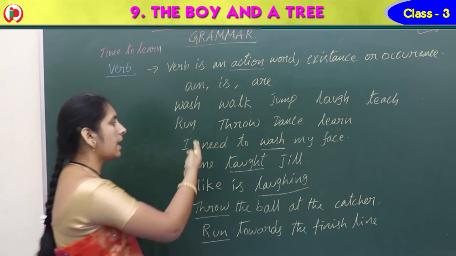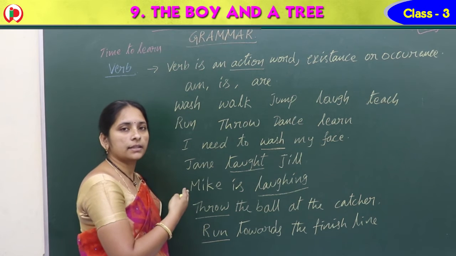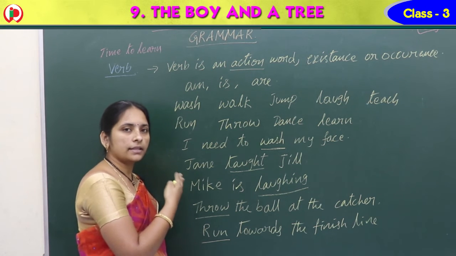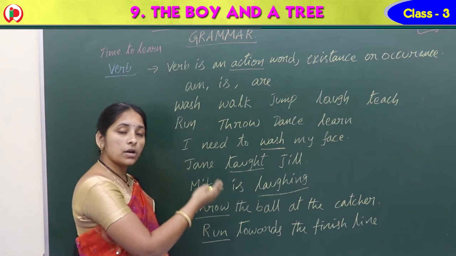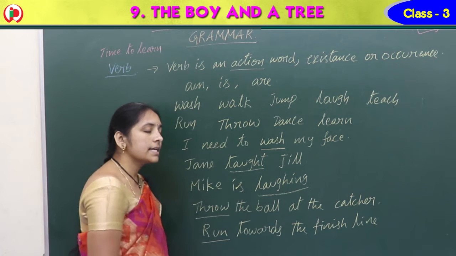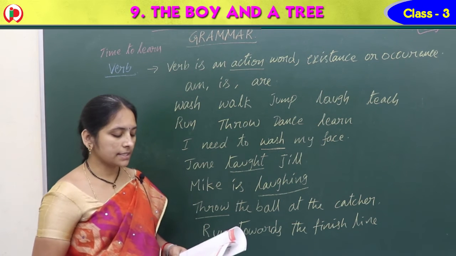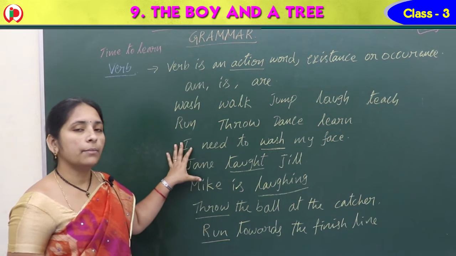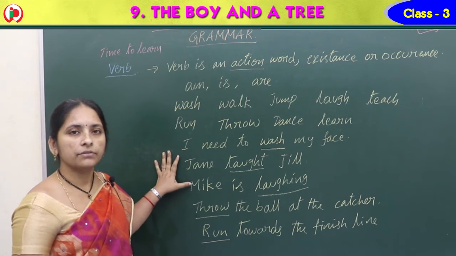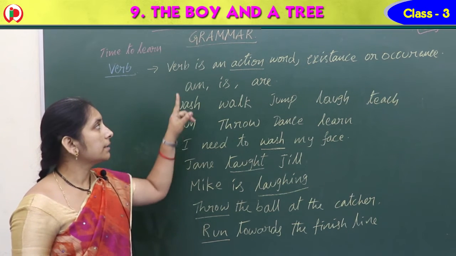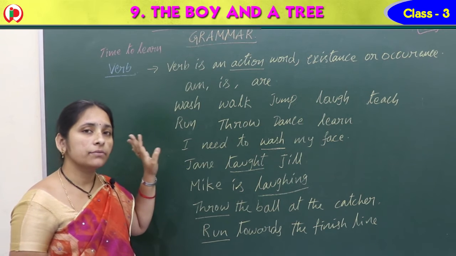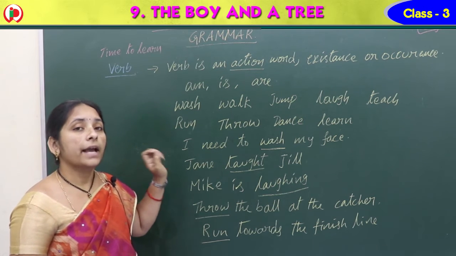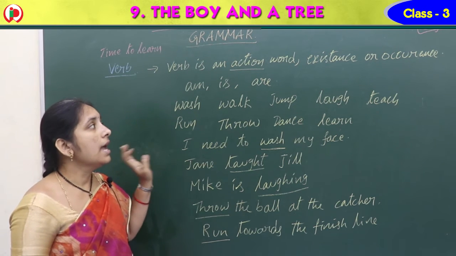In the sentence, the person or thing in the subject place, what they are doing, that work is nothing but the verb. Did you understand? So the work of the person or the work of the thing, that work is nothing but the verb. That's why this verb is called an action word.